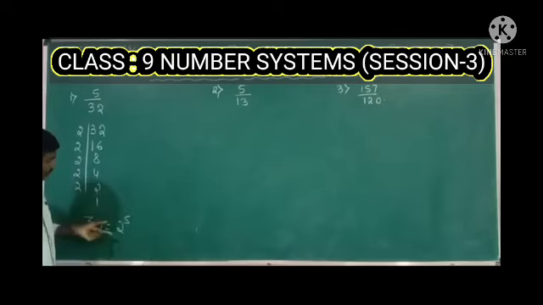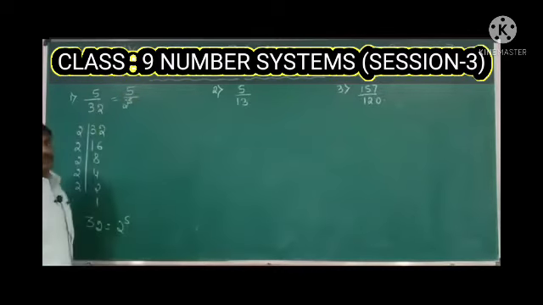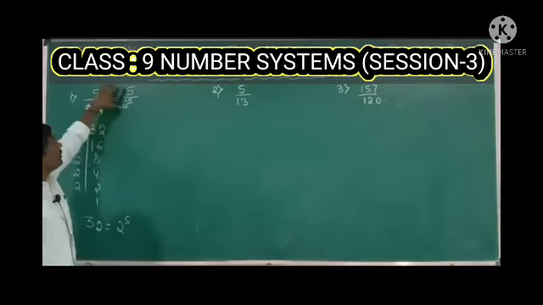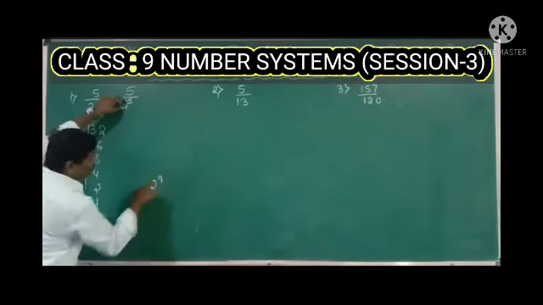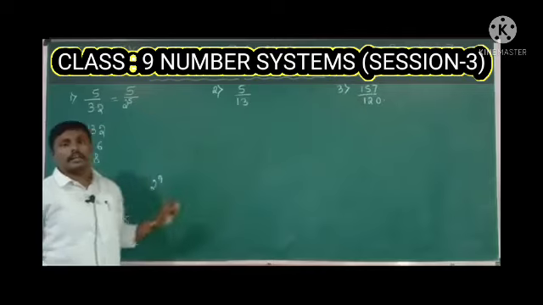What are we getting now? 32 is nothing but 2 raised to 5. So this 5 by 32 can also be written as 5 by 2 raised to 5. Now, whether it is terminating or non-terminating, the denominator is in the form of 2 raised to n. So the given rational number is purely a terminating value.